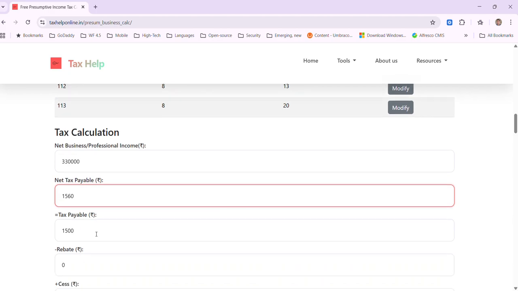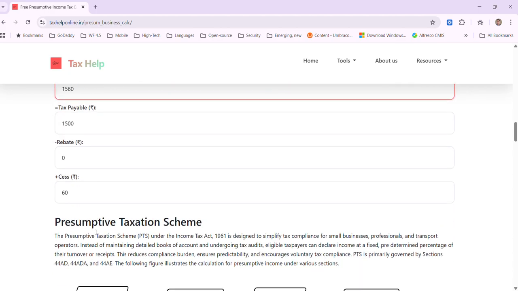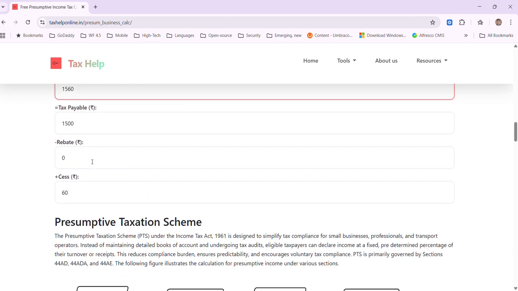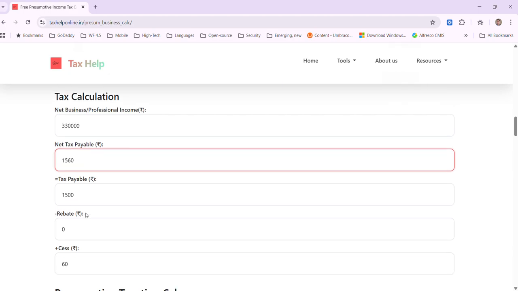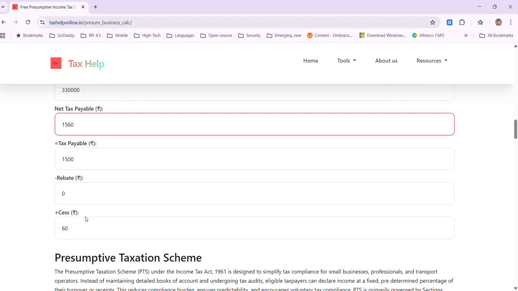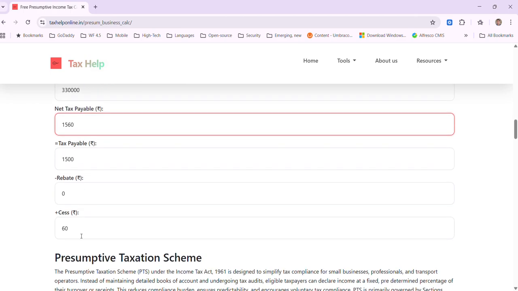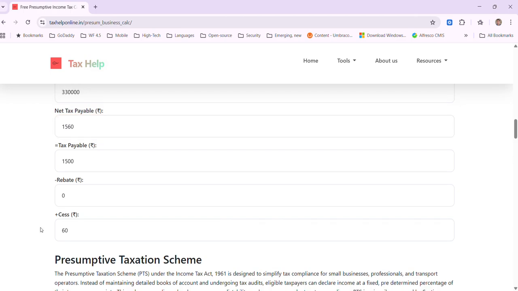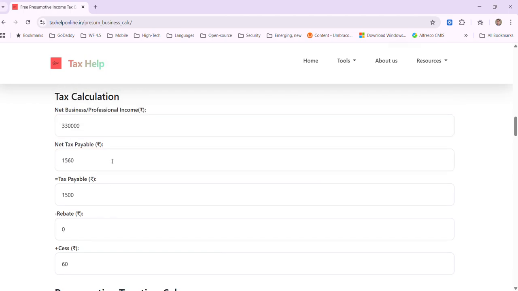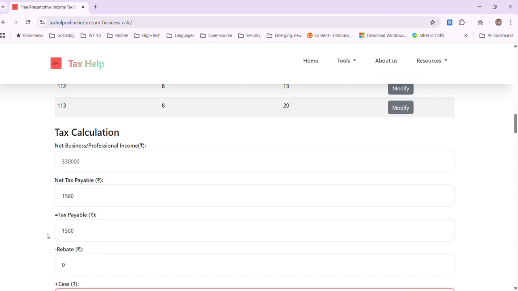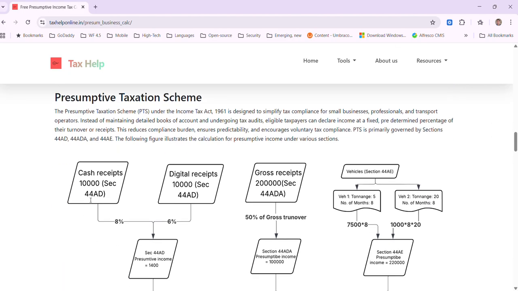And the net tax payable is 1,560. 1,500 is the tax payable, and thus we come up with the rebate and cess. The cess is 60, so this is the whole calculation. The net tax payable is 1,560 because the tax payable is 1,500 on which cess of 4% is applied.